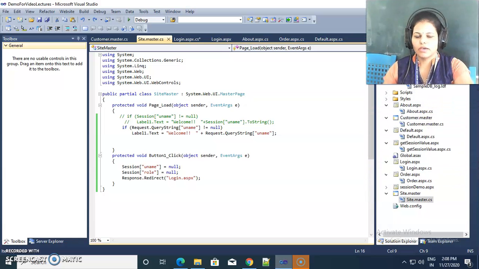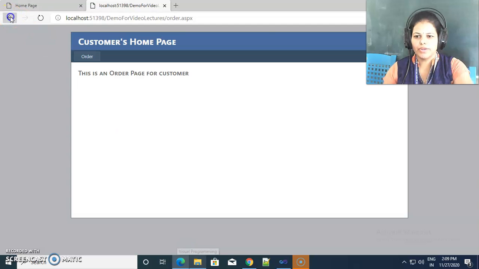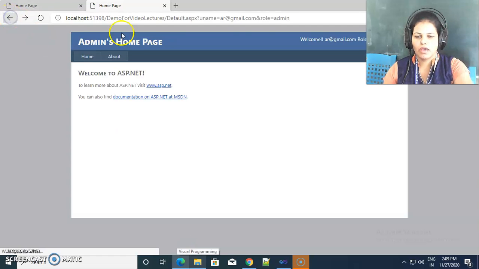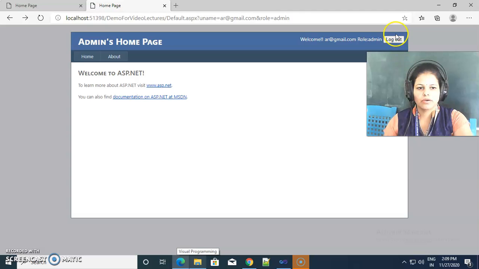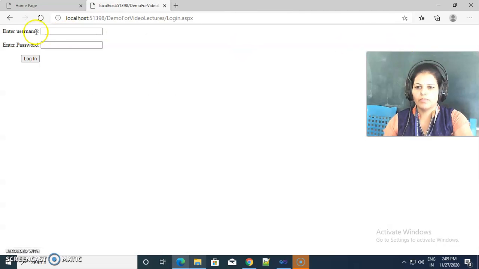Hello students, in this video we see how we can send multiple values with the help of QueryString. In the previous video we have seen how we can pass the values from one page to another page by using QueryString.